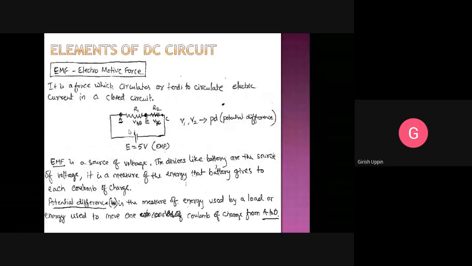Okay, what is resistance? You are already aware of that. What do you understand by resistance? Opposition to current. Opposition to current. Very good, very good.